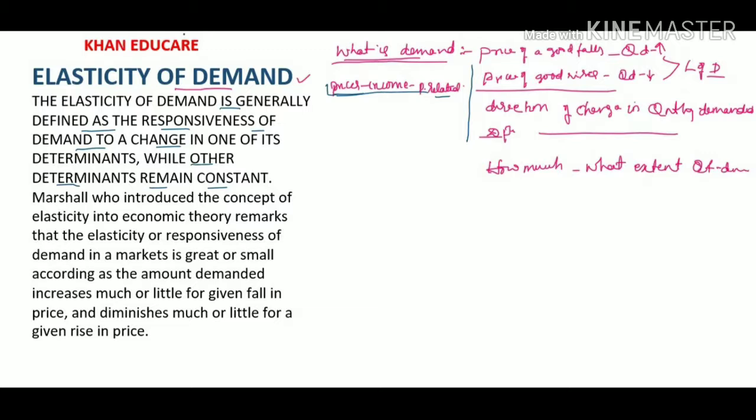Price, income, and price of related goods are the determinants of demand. Elasticity of demand measures the degree of responsiveness of quantity demanded of a good to a change in its price, consumers' income, and prices of related goods.